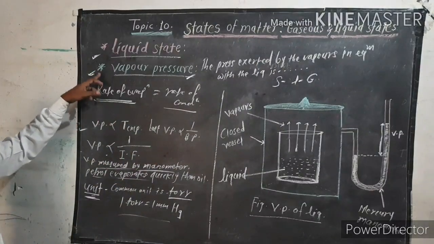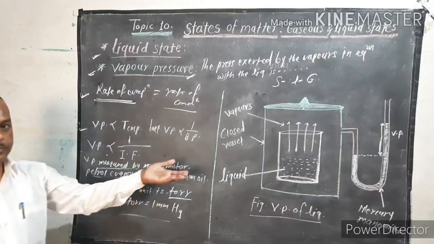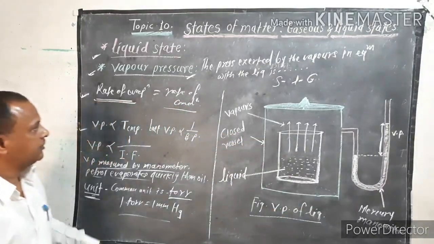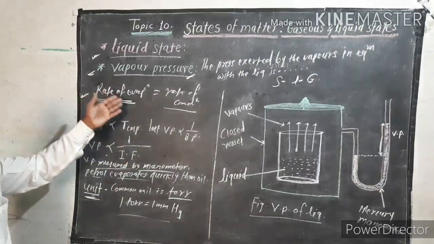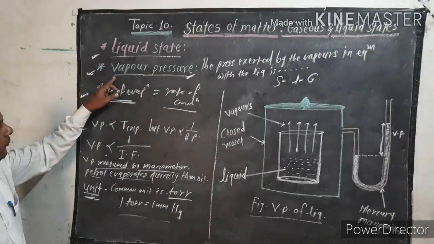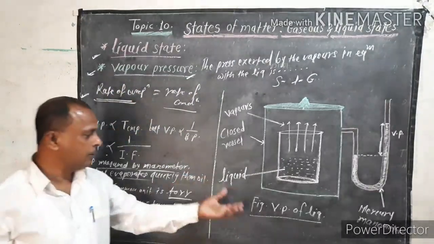Now the liquid substances show certain characteristic properties like density, volume, vapor pressure, surface tension, viscosity. Okay, these are certain properties. Now we see the first property. We study the vapor pressure. Now look at this vapor pressure.